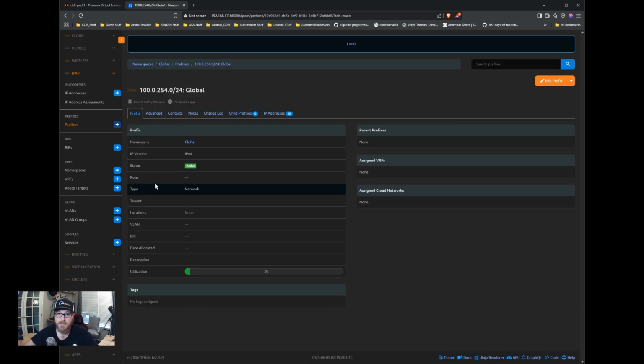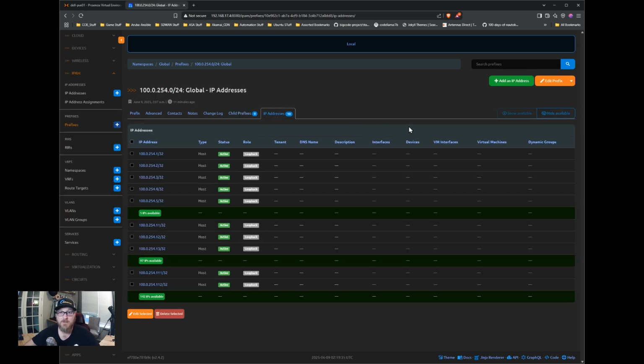So if we were to click into one of these, we have all of the child or associated IP addresses here as well. So 100.0.254 is actually what we're using for loopbacks. And if we click on there, we should have 10 of those generated. You can see that here.